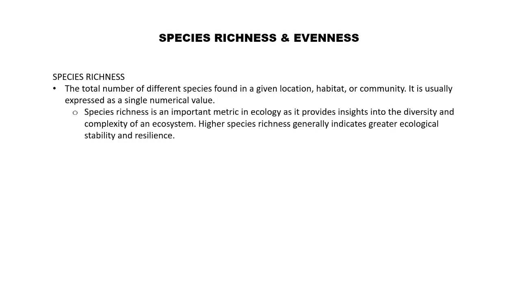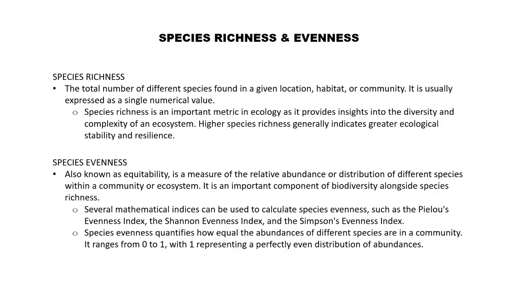However, richness alone doesn't tell the full story. To understand how balanced a community is, we look at species evenness. Evenness describes how individuals are distributed among the species present. If every species in a community has roughly the same number of individuals, then evenness is high. But if one species dominates while others are scarce, then evenness is low. This distinction matters because a community with high richness but low evenness can still be vulnerable to disturbance. Evenness gives us the texture behind the numbers.